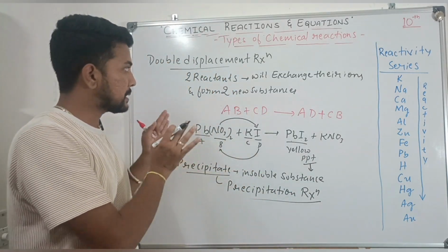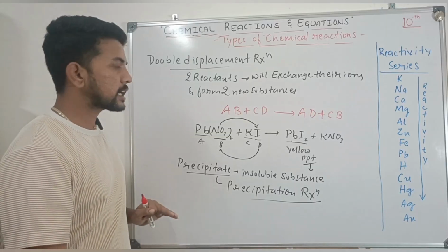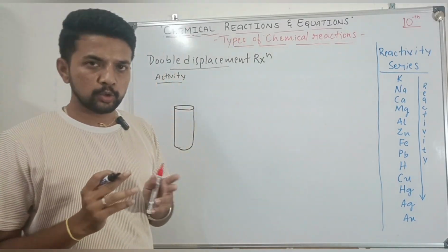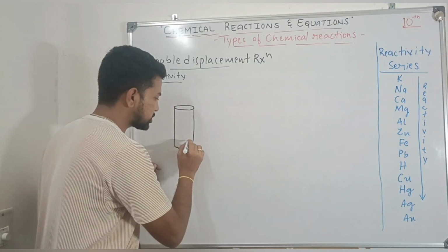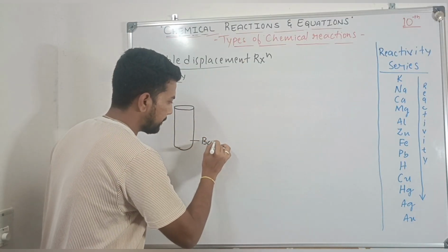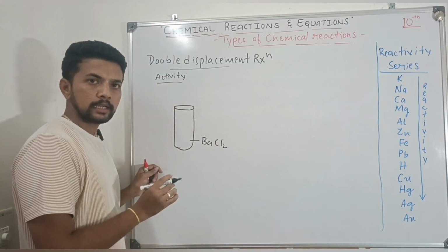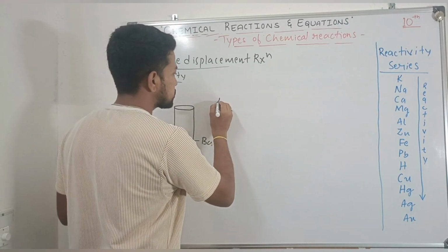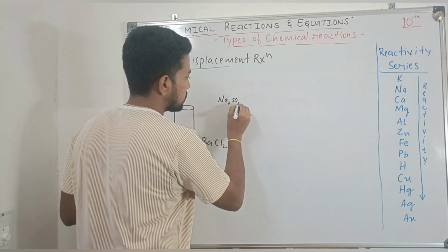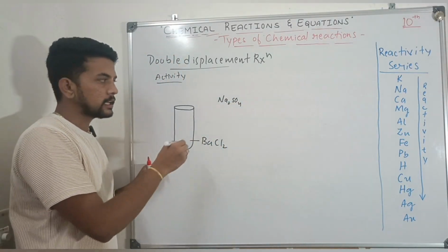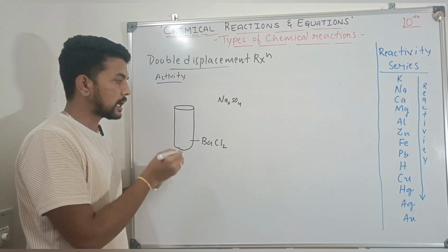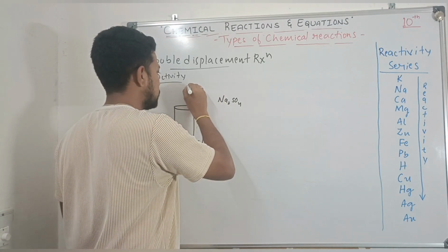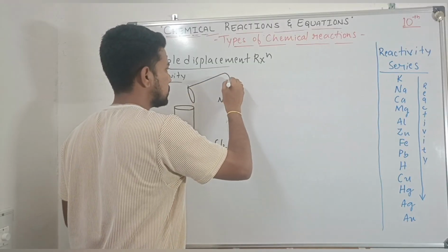You also have an activity for this double displacement reaction. In this activity, first you have to take 2 test tubes. In one test tube you should take barium chloride, and in another test tube you have to take sodium sulfate. So one test tube has barium chloride and the other has sodium sulfate. Then after that you have to mix these two reactants.